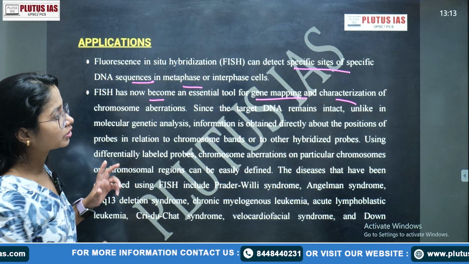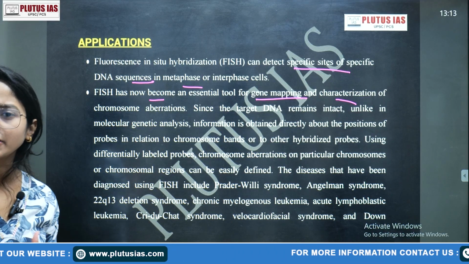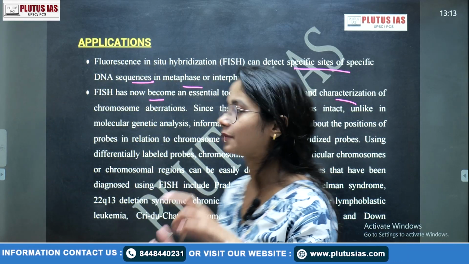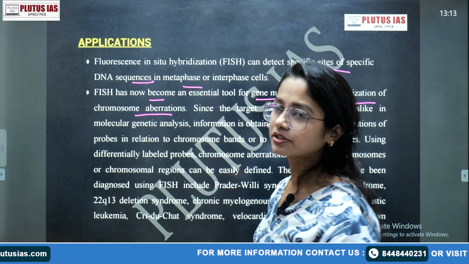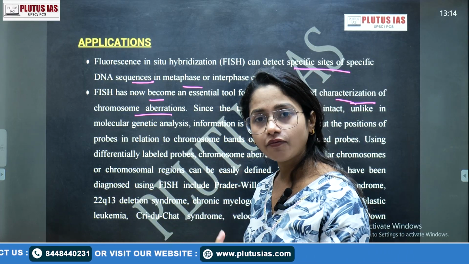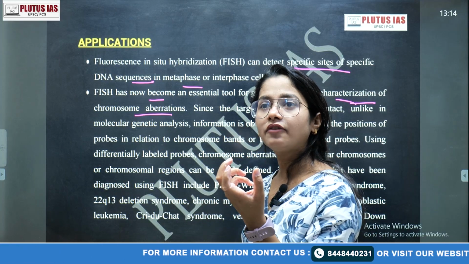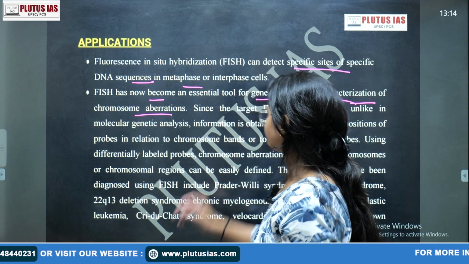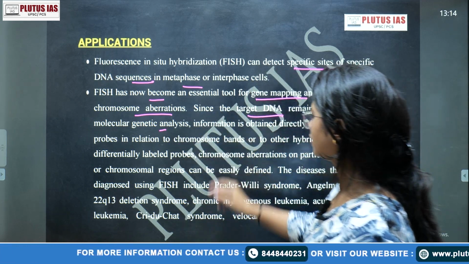So that is gene mapping: different segments of the gene participate in forming a specific kind of product, specifically the protein or the enzyme, whatever the proteinaceous substance. Okay. Then the characterization of the chromosome, abbreviation, of course, is a change or mutation that is not present normally. There the probe will be detected because we have both radioactive and non-radioactive types of fluorescence, right? Since the target DNA remains intact, unlike the molecular...